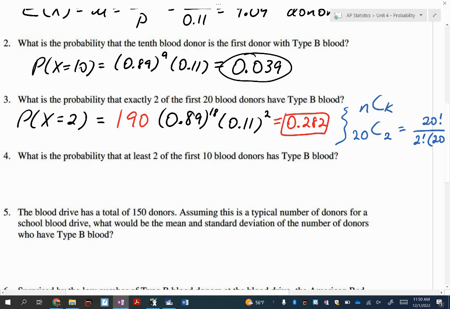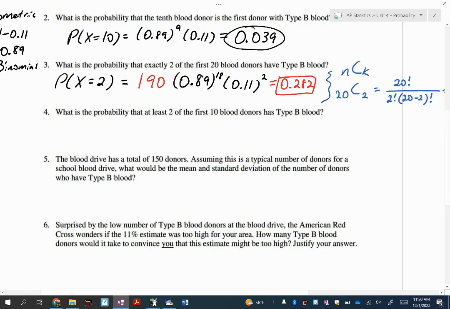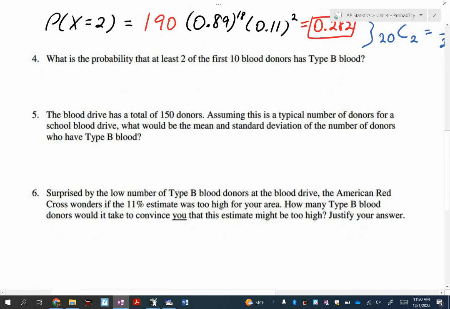Questions on number 3? Let's go to number 4. What is the probability that at least 2 of the first 10 blood donors are going to have type B blood? What are you guys thinking? Are we waiting to get our first success, or are we getting a number of successes out of a number of trials? It's the second one. It's binomial still.